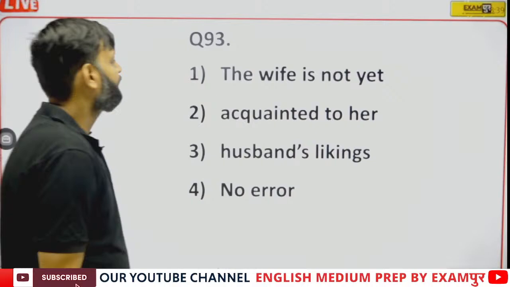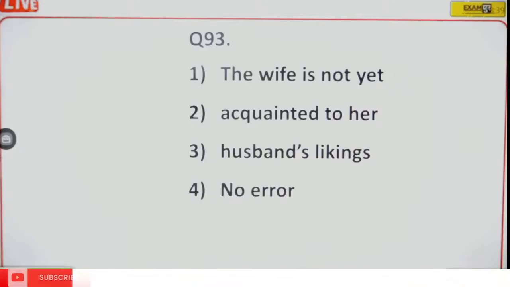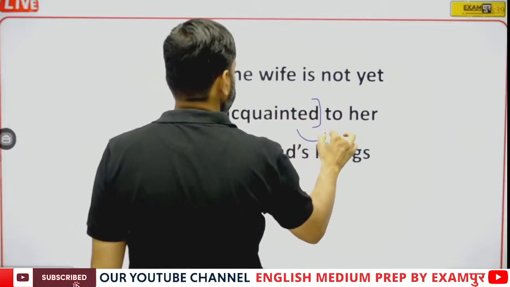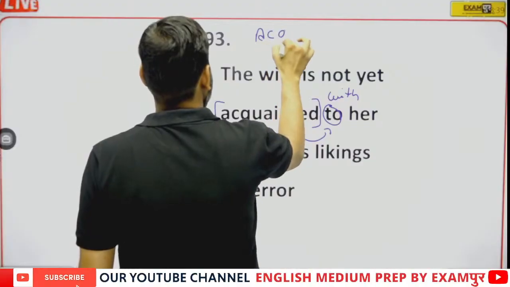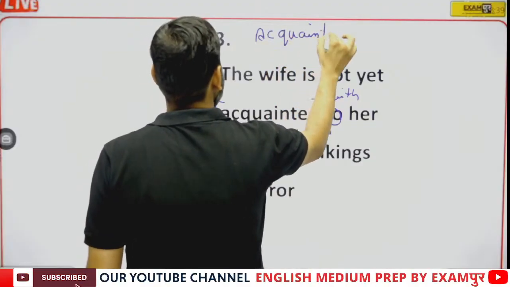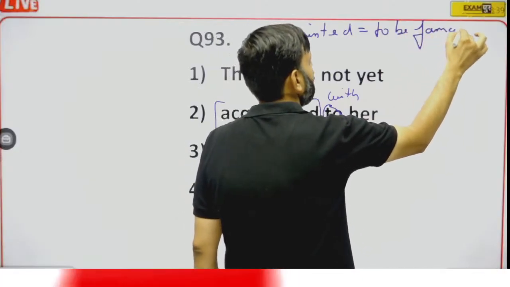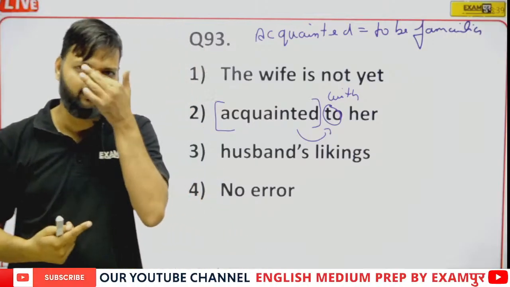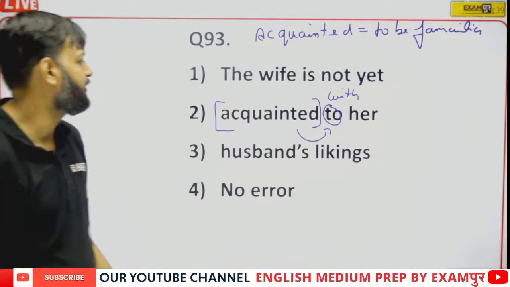Question number 93. The wife is not yet acquainted to her husband's liking. Acquainted is followed by with. The word acquainted means to be familiar, and we all know that familiar is followed by with. So if familiar is followed by with, acquainted will also be followed by with, because both have the same meaning.